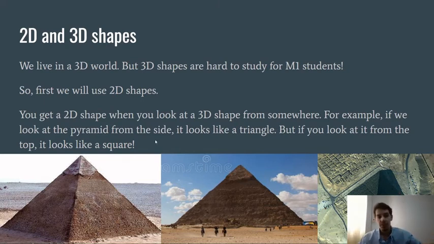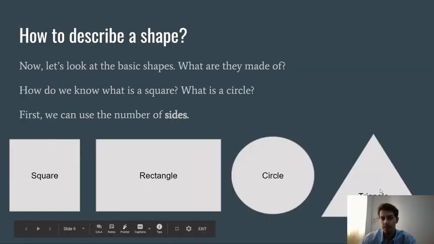So it's the same thing for this pyramid, okay? This pyramid, if you look at it from the side, it's going to look like a triangle. If you look at it from the top, it's going to look like a square, okay? So if you want to study a 3D object, the first thing you can do is to study the 2D shapes that you can get from this object, okay?